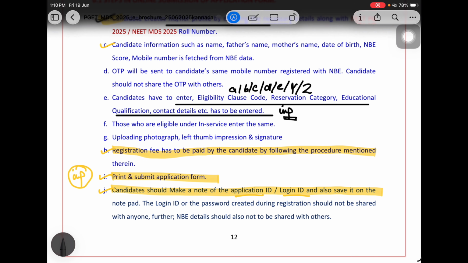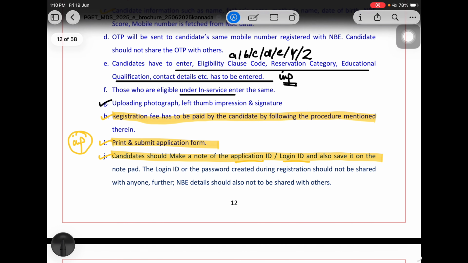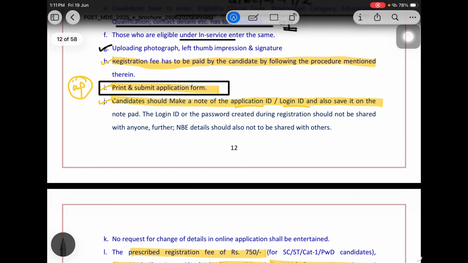Even if you are an in-service candidate, you have to mention that. Then you will need to upload your photograph, left thumb impression, and signature. Then take the printout of this application form, because this is one document that is required during the KEA seat allotment. This is very important.